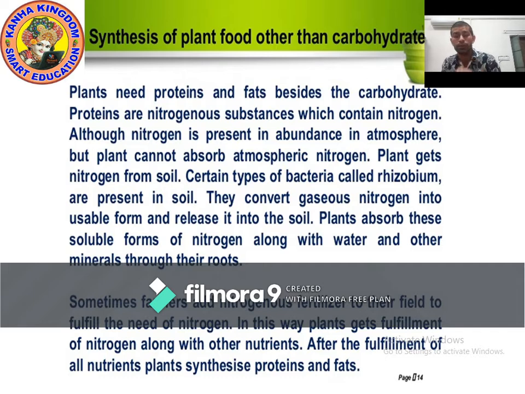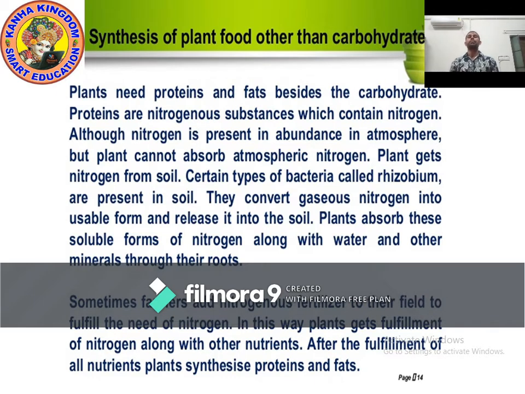So what does Rhizobium bacteria do? Rhizobium bacteria convert nitrogen into a usable form, into nitrogen compounds like ammonia, in which nitrogen is present. Plants absorb this soluble form of nitrogen along with water and other minerals through their roots.